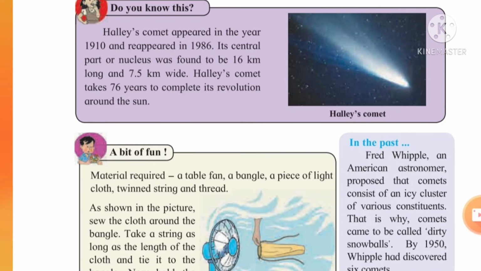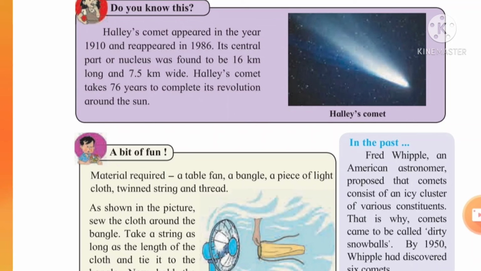Now, do you know Halley's comet appeared in the year 1910 and reappeared in 1986. Its central part or nucleus was found to be 16 km long and 7.5 km wide. Halley's comet takes 76 years to complete its revolution around the sun.